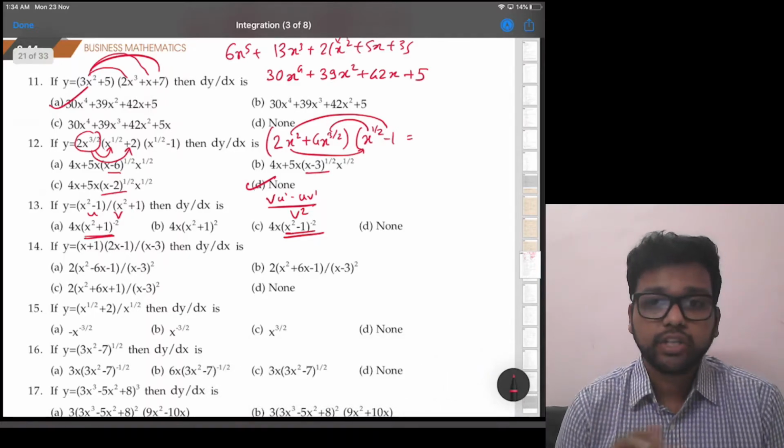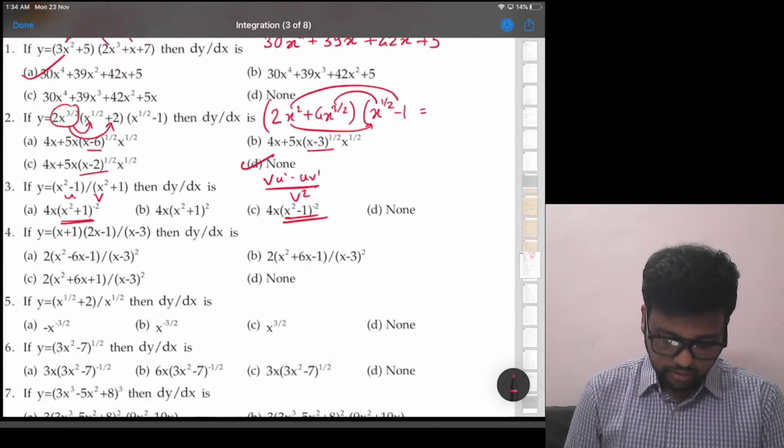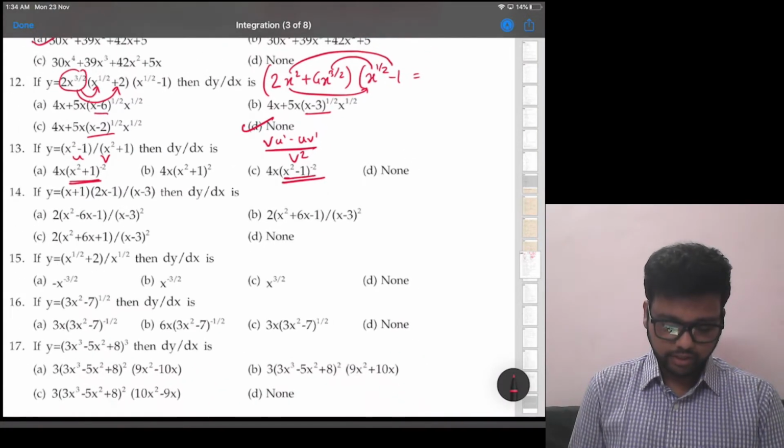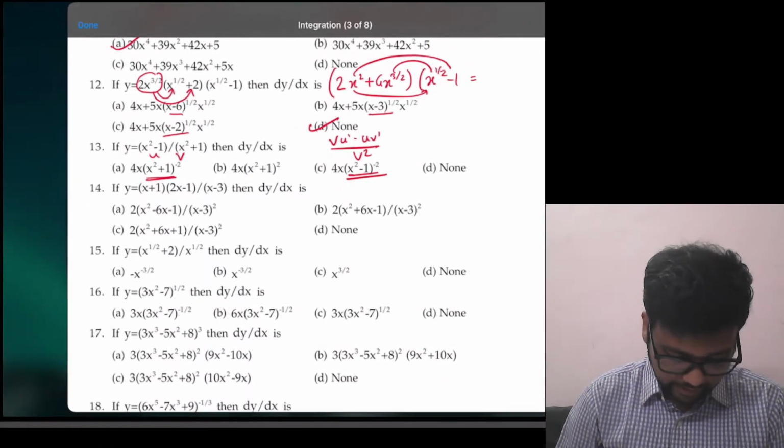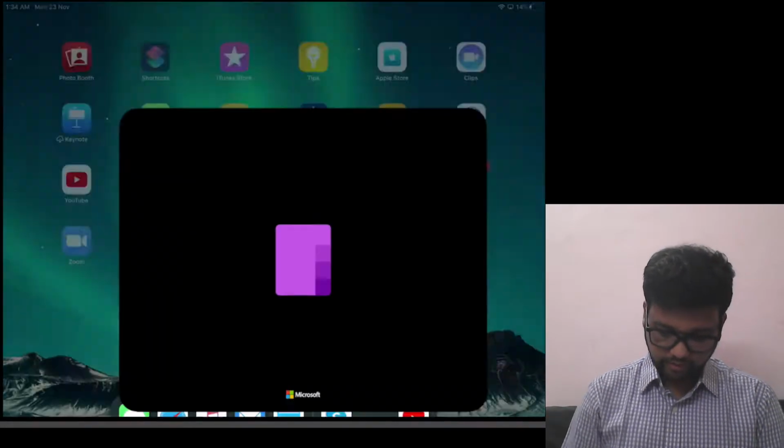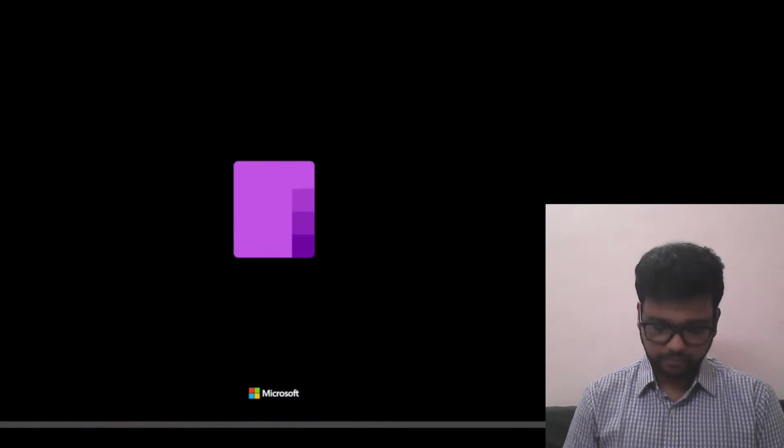Okay, numerator is u, denominator is v, v into u dash. So that will be, okay, let me do it on some separate screen. That will be, I think, easier to understand. Just a second.